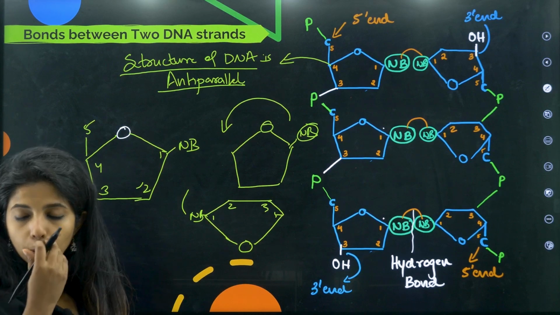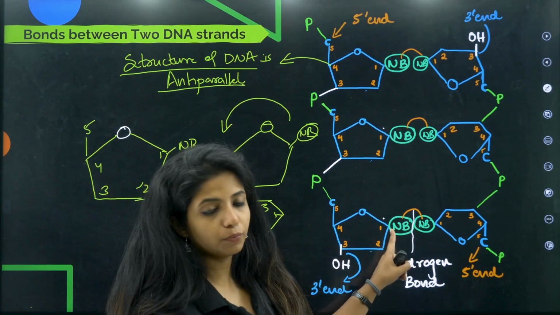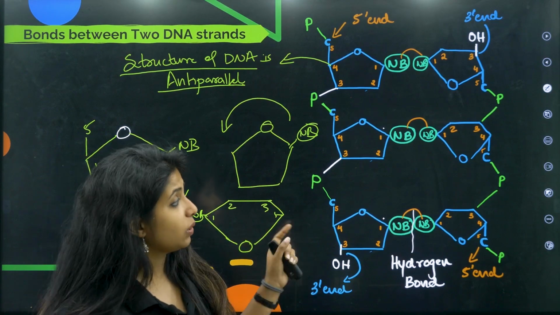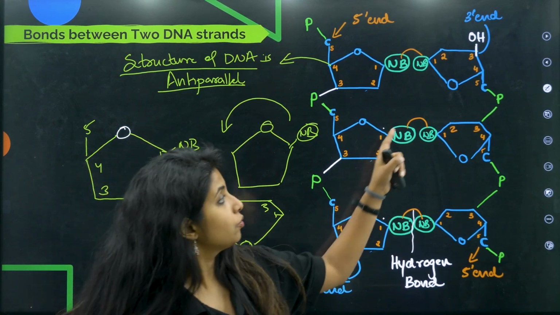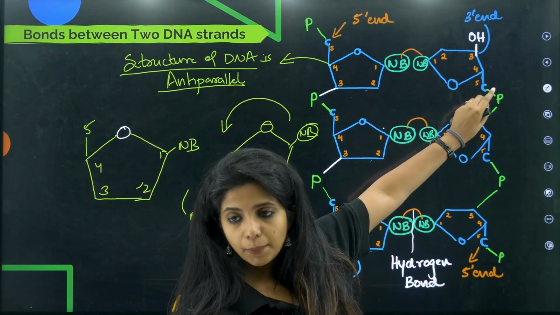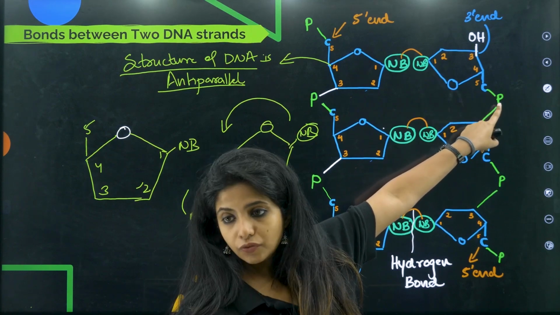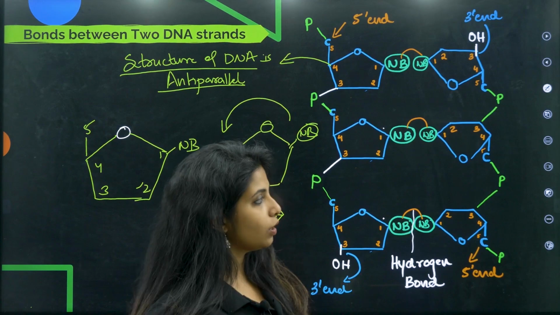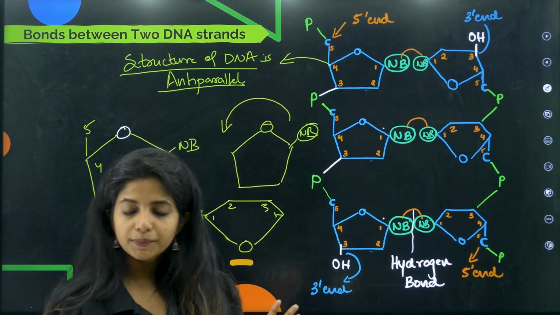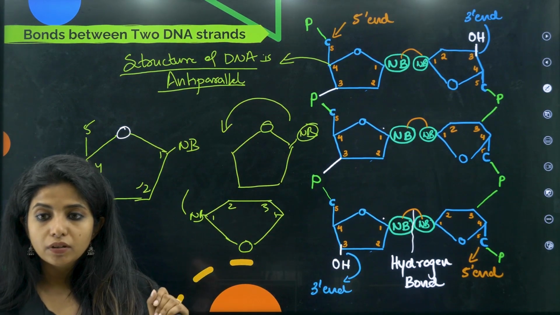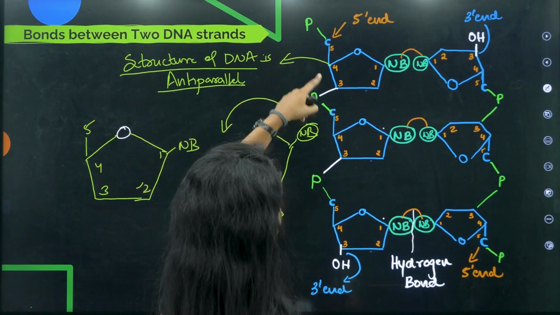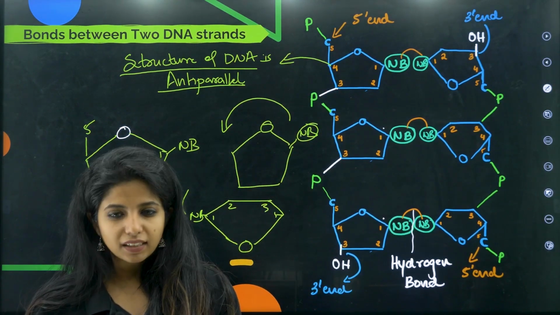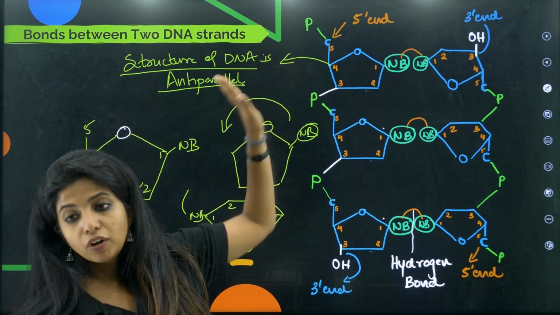Fine. Now, over here, the nitrogen bases which are there will be having hydrogen bonds. You know that 2 and 3 depending on what they have. Now, what is a new addition that we have? So you can think same thing is happening over here. Fifth carbon, you have phosphate, and the phosphate is attached to the third carbon. So it's going on like that. Now, but obviously it will have some end. It will definitely have some end region. Let's see what happens in the end. So over here, there will be one phosphate which will not have anyone to go and pair with. It's a sad thing, right? And it's on the fifth carbon that this phosphate is attached.